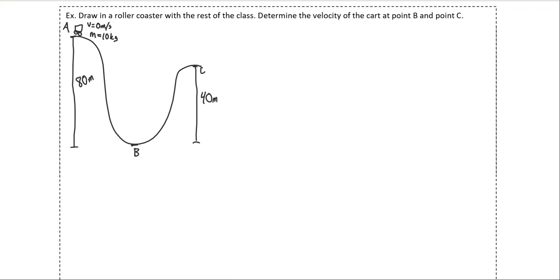Here's the thing, we know information about point A, don't we? So we're going to determine the energy at point A. And then the law of conservation of energy says that this has to be equal to the energy at point B. All right. Now we've really been dealing with 2 types of energy.